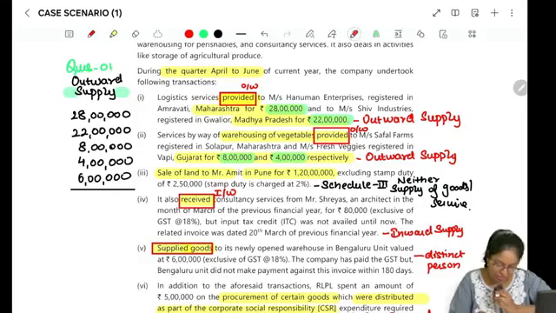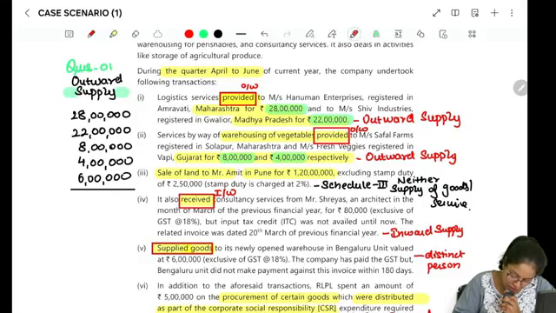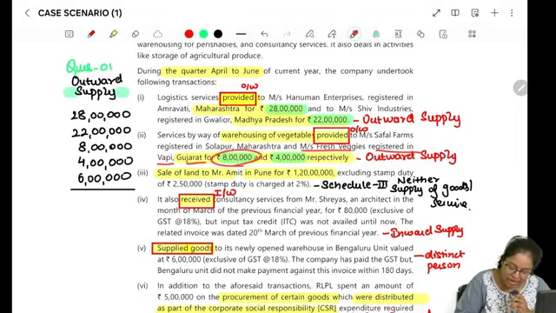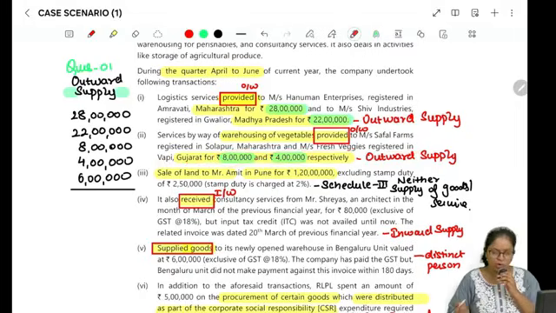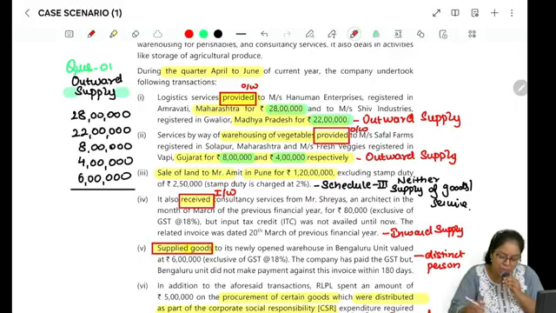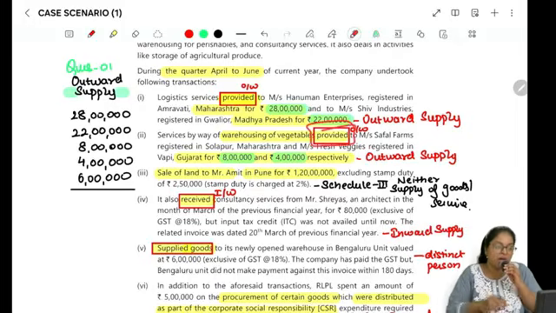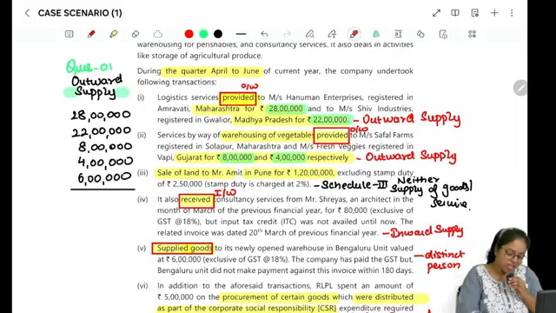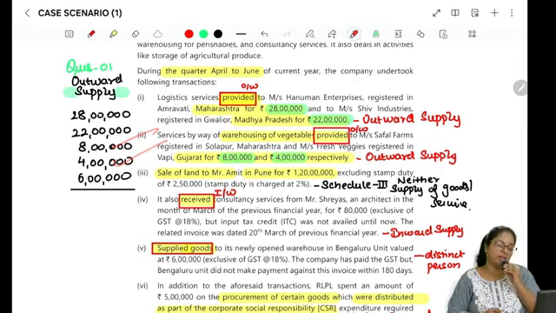Let's look at the next adjustment, right? Services by way of warehousing of vegetables provided to Mercers Safal Farms registered in Solapur, Maharashtra, and Mercers Fresh Veggies registered in Vapi, Gujarat for 8 lakhs and 4 lakhs respectively. So this is also my outward supply because the word provided is given. I have provided these services, so 8 lakh and 4 lakh respectively.